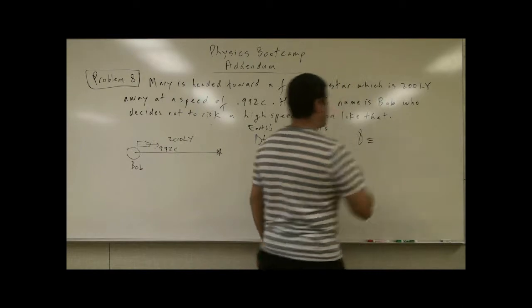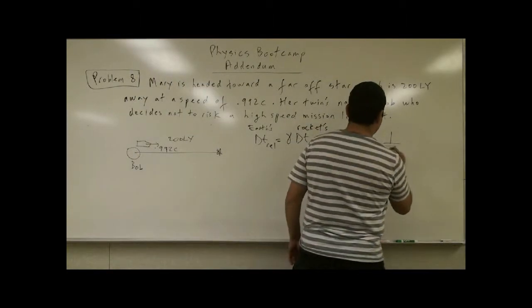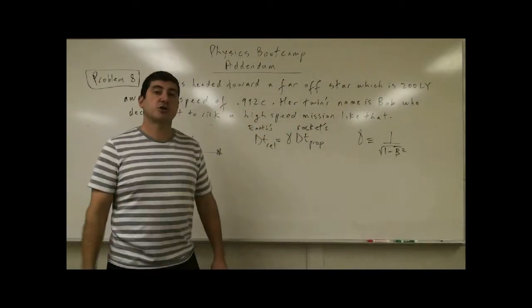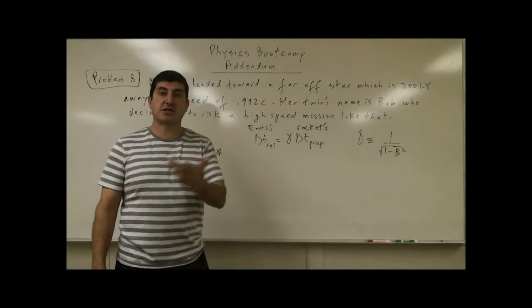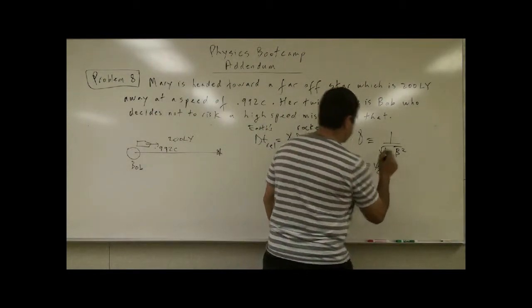Gamma is the relativistic factor, which is 1 over the square root of 1 minus beta squared. And beta is the ratio of the speed of the rocket divided by the speed of light. So beta is defined as V over C.